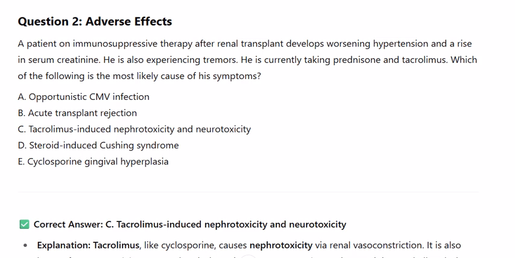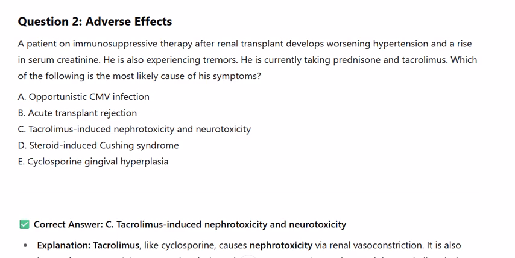A. Opportunistic CMV infection. B. Acute transplant rejection. C. Tacrolimus-induced nephrotoxicity and neurotoxicity. D. Steroid-induced Cushing syndrome. E. Cyclosporin gingival hyperplasia. Correct answer: C.